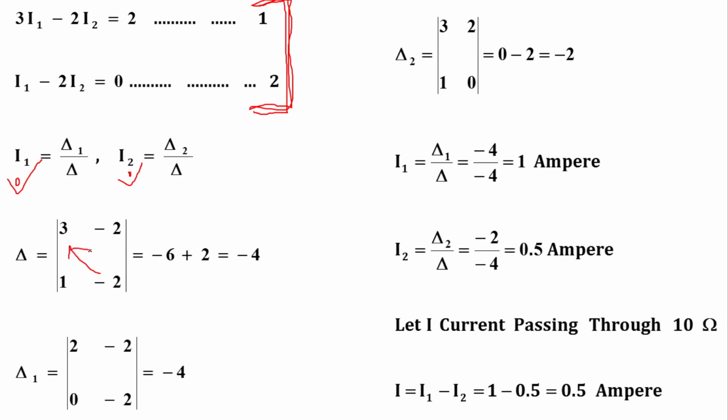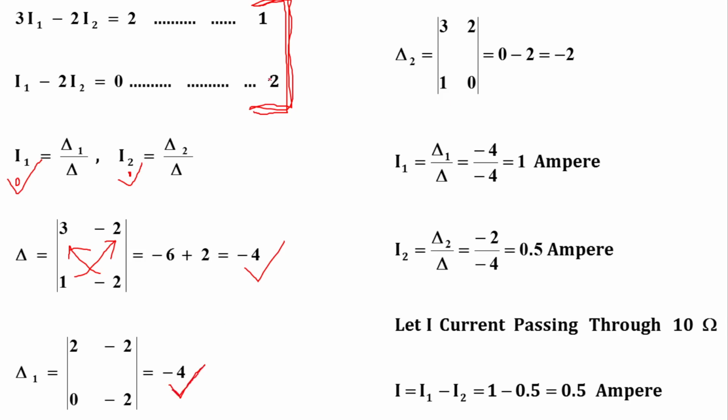3 into minus 2 is equal to minus 6, minus 1 into minus 2 is equal to minus 2. So minus minus become plus. So delta is equal to minus 4. In the same manner delta 1. So we have to shift the first column by this constant. So delta 1 is equal to 2 minus 2, 0 minus 2. So delta 1 becomes minus 4.